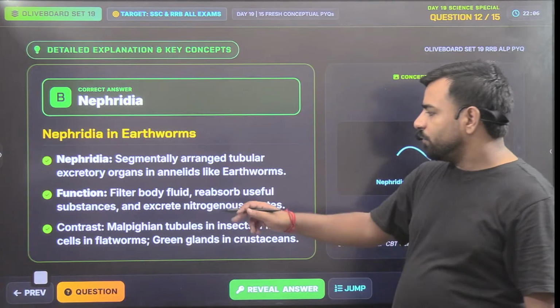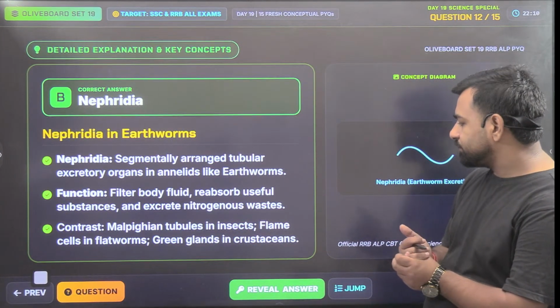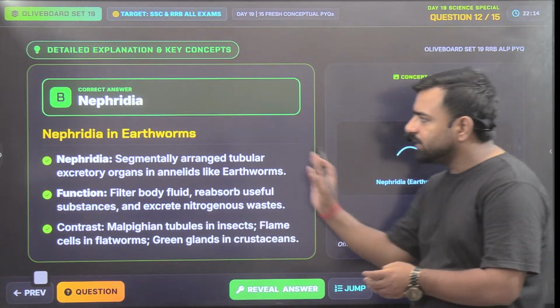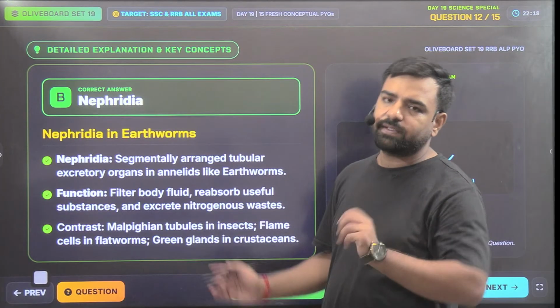Next, flame cells are there in the flatworms. Green glands in the crustaceans. So guys, all these points are important. Please note it down, after the class I'll share this PDF.